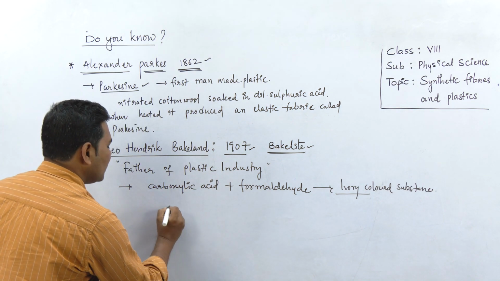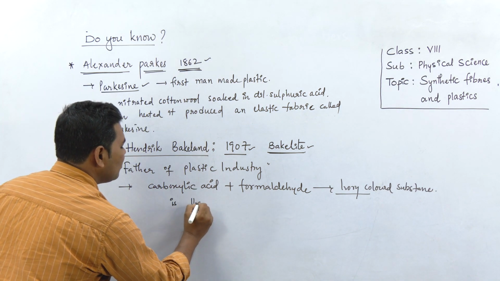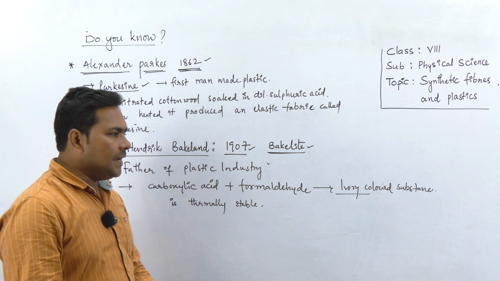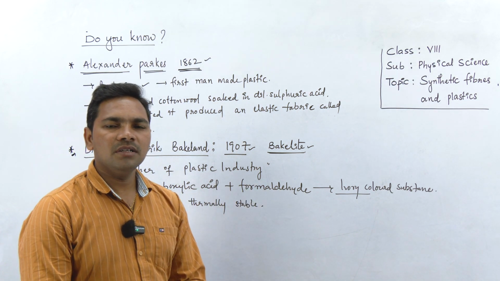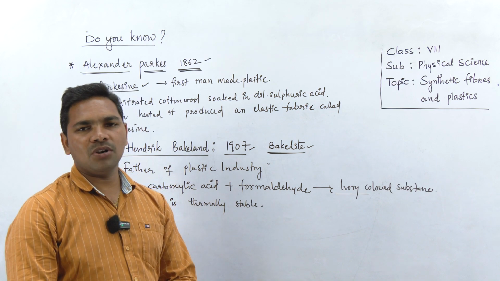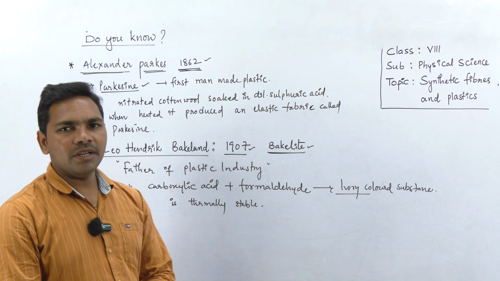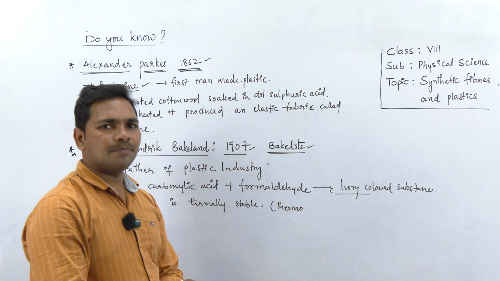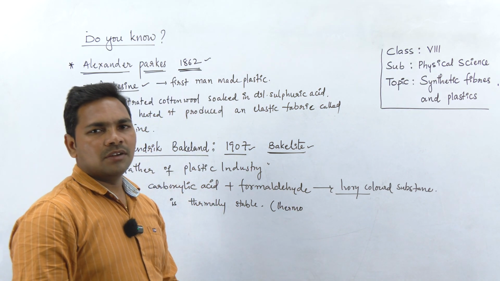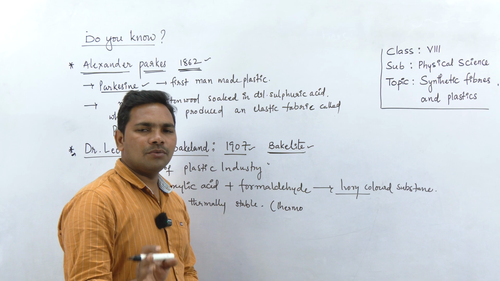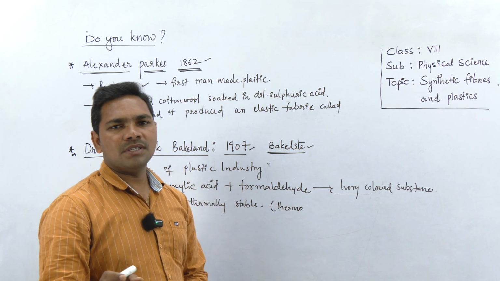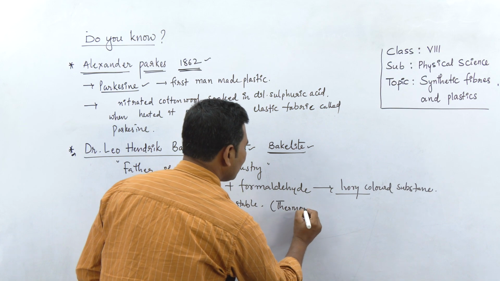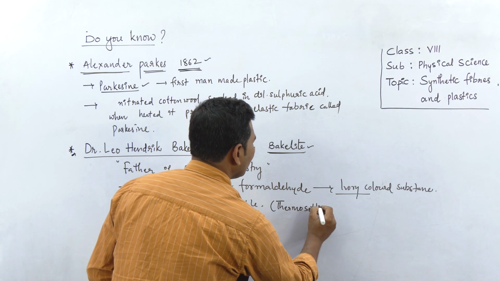This substance is thermally very stable, which means even on heating, this plastic is not deformed or distorted, right? If you don't know what a thermosetting plastic is, in the previous video we discussed the types of plastics, thermoplastics and thermosetting plastics, so you can watch that video to understand.